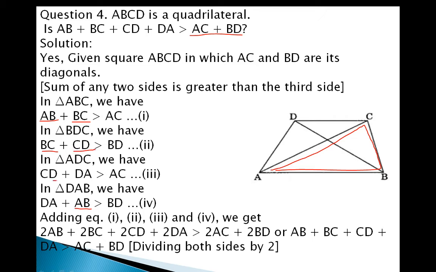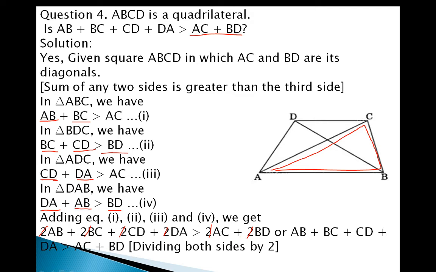CD and CD, so here we will write 2CD. AD and AD, or you can say DA plus DA, here are the 2DA, which is greater than AC and AC, 2AC, BD and BD, 2BD. Or you can see that 2 is common, so we can cancel this because 2 is everywhere.